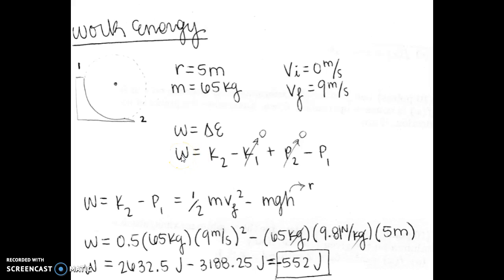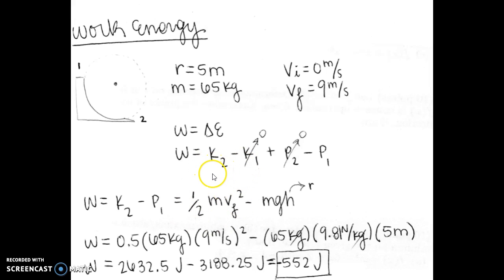However, in this situation, there are several terms that we can cancel out because they go to 0. The formula for kinetic energy is one half times mass times velocity squared.